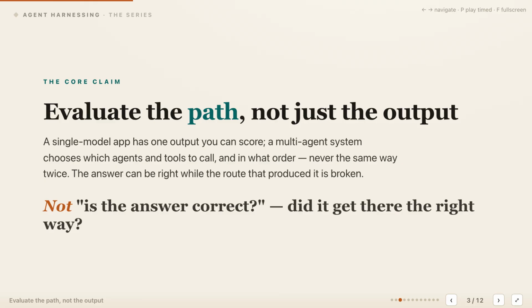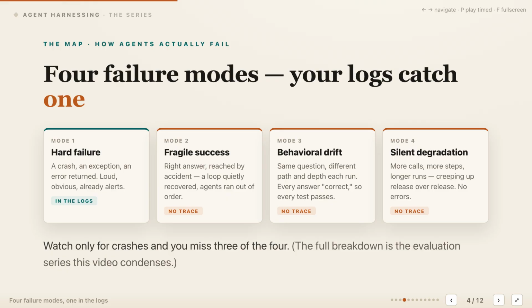A single model application usually gives us one output to score, but a multi-agent system makes many choices before producing one. It selects agents and tools, determines their order, moves context between them, and decides when to retry or stop. The same request can therefore reach the same answer through very different routes. So correctness is necessary, but it isn't enough. We also ask whether the system used the right roles, followed a healthy sequence, recovered appropriately, and spent a reasonable amount. To evaluate that route, start with 4 distinct failure modes, because ordinary monitoring reliably catches only the first.